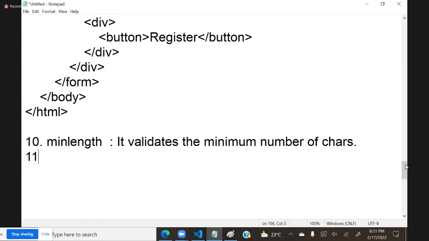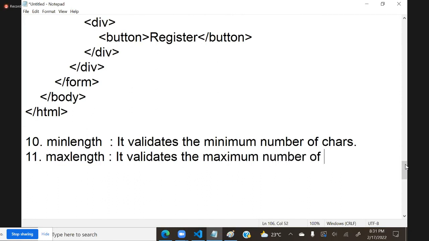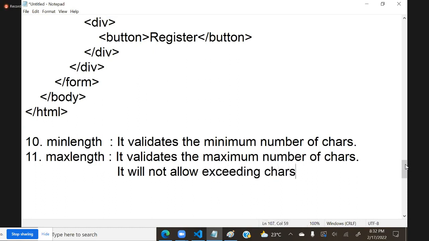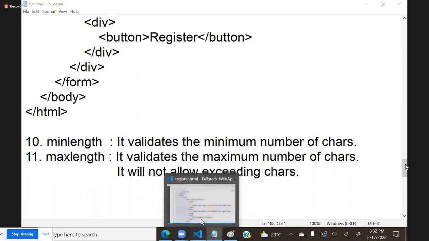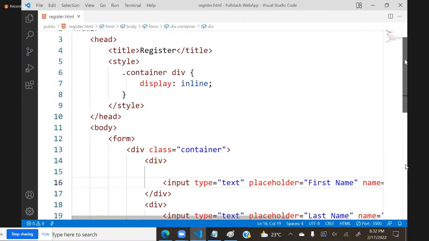Similarly, you can use max length. It validates the maximum number of characters. And very important is, it will not allow exceeding characters. That means it will not allow you to type more than that. So for example, suppose I'm just making the change here again.